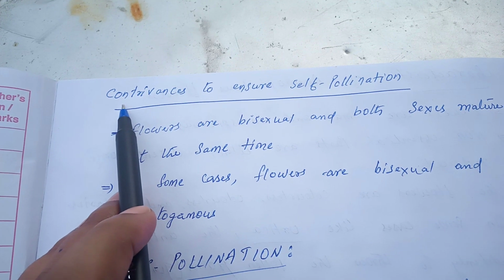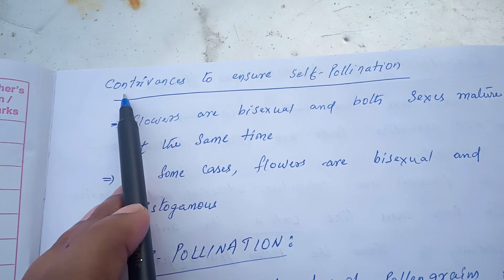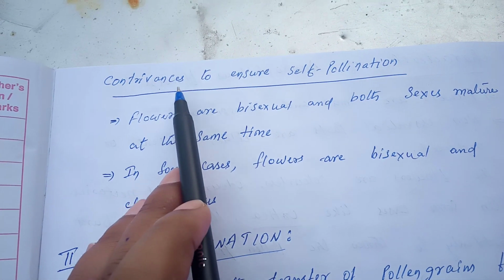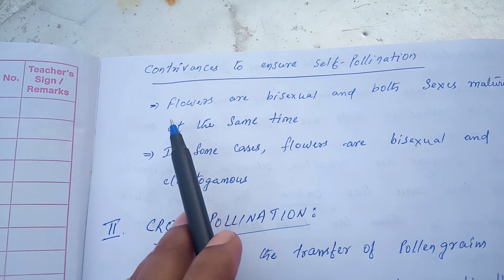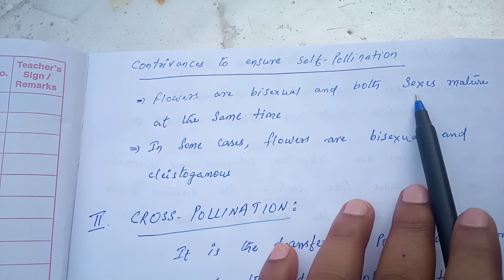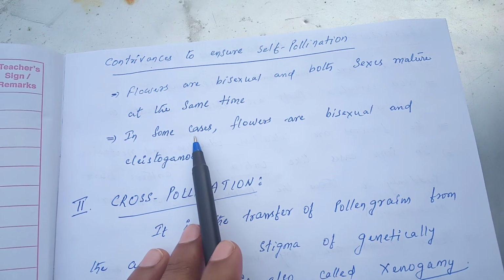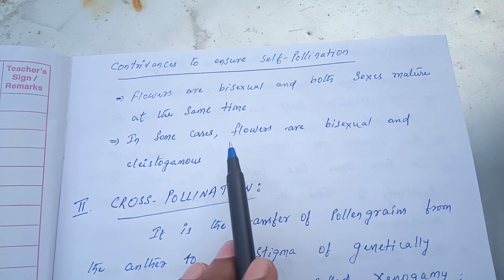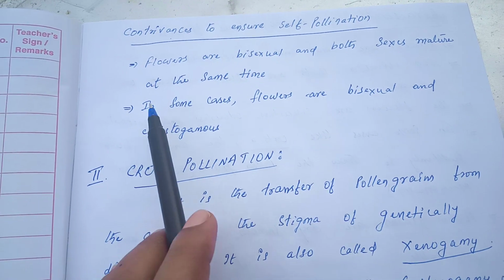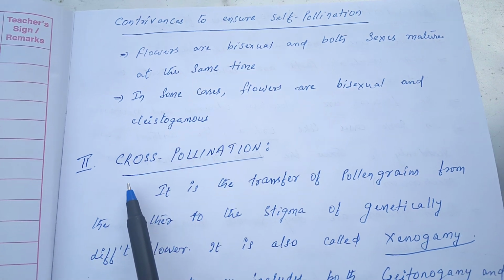Second type of pollination, that is cross pollination. Before going to cross pollination, these are some contrivances or devices to ensure self pollination. Flowers are bisexual and both sexes mature at the same time. In the second contrivance, in some cases flowers are bisexual and cleistogamous. These are some ways to enhance the possibility of self pollination.